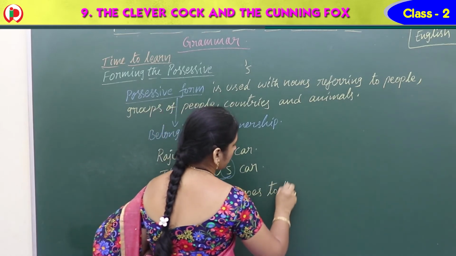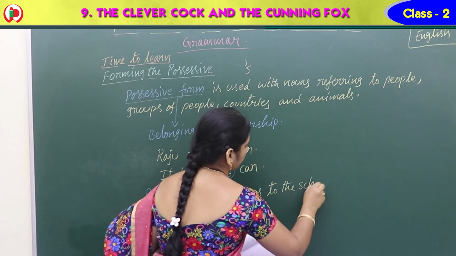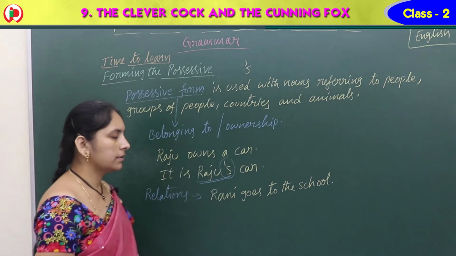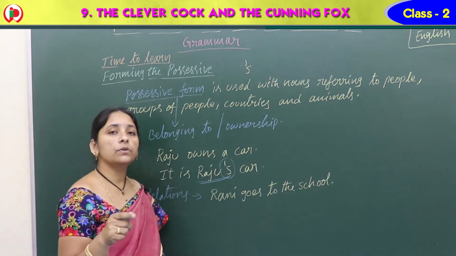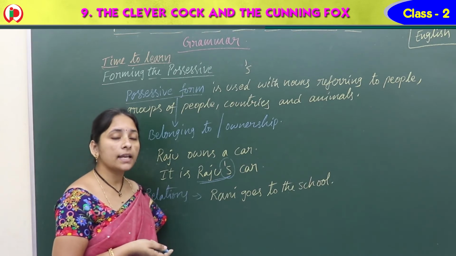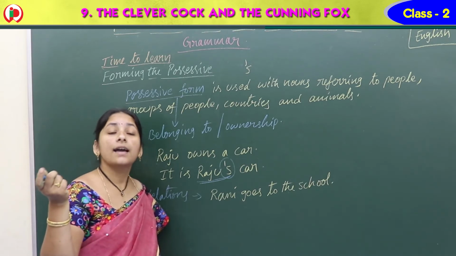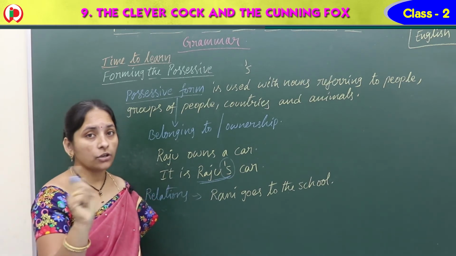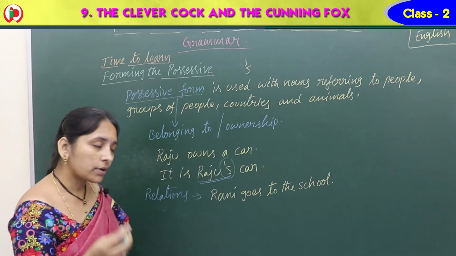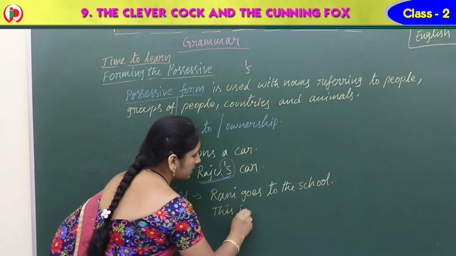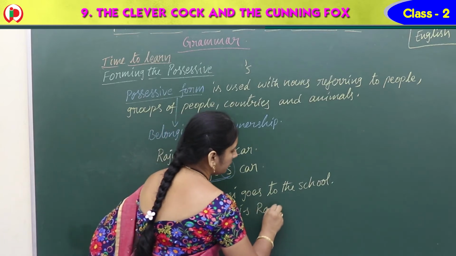Rani goes to the school. Right. So if I come to the school and show it to any other relatives, what can I say? Yes, this is Rani's school. This is Rani's school means Rani is studying there, not that Rani is the owner. So Rani is studying there, and then we can say this is Rani's school.